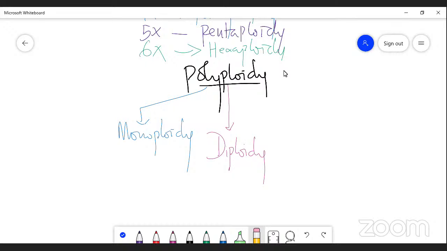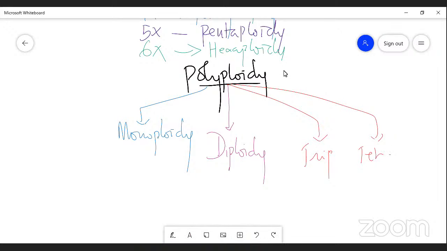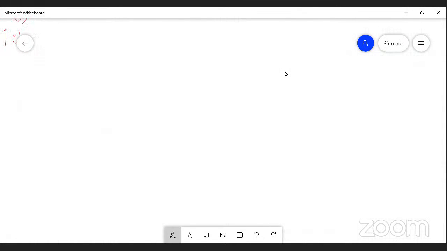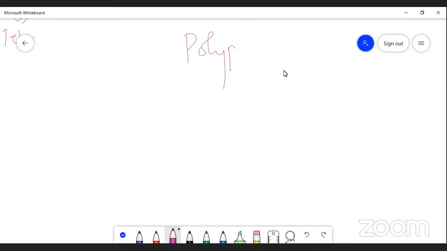The next type is triploidy, tetra, and penta, like that you can classify. So generally, polyploidy can be divided into following types by adding of chromosomes. They are autopolyploid and allopolyploid.